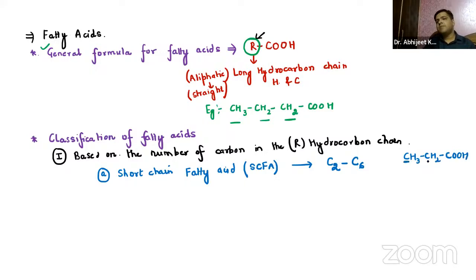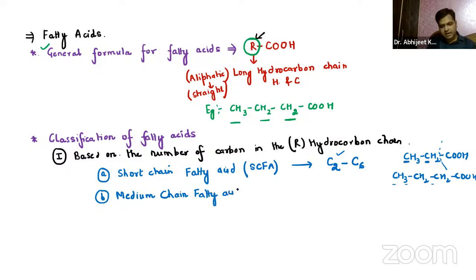You can see the number of carbon is 2 over here, apart from the acidic group. That is from 2 to 6. We can have 3 carbons also, CH2, CH2, then COOH. So this is the short chain fatty acid. Coming on to the next one, that is the medium chain fatty acid, MCFA. It is from carbon 8 to carbon 14.